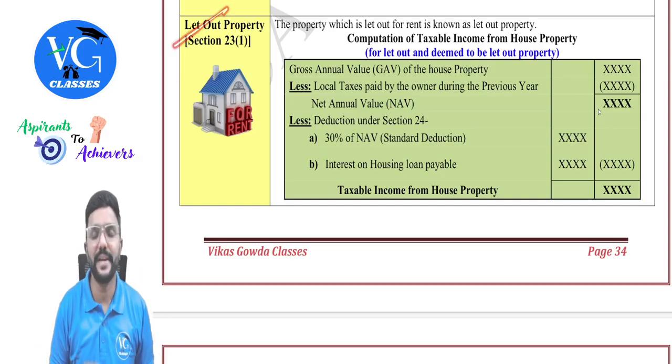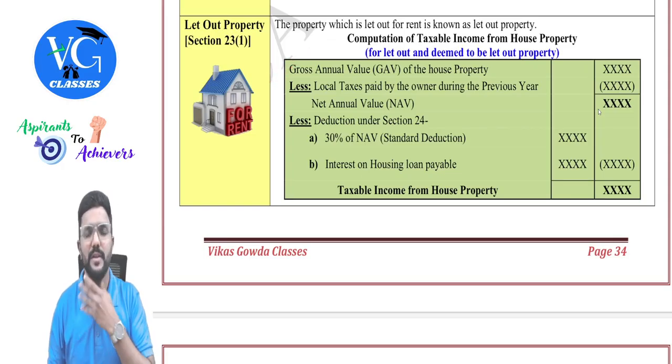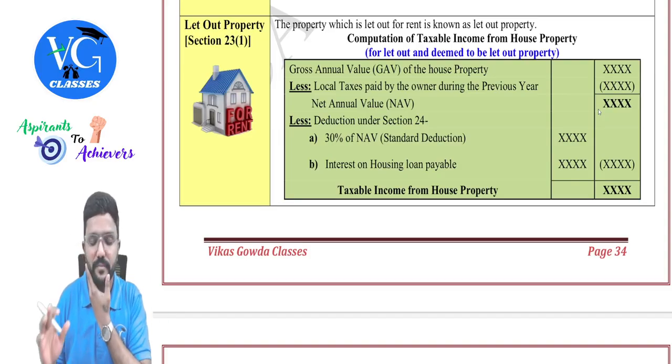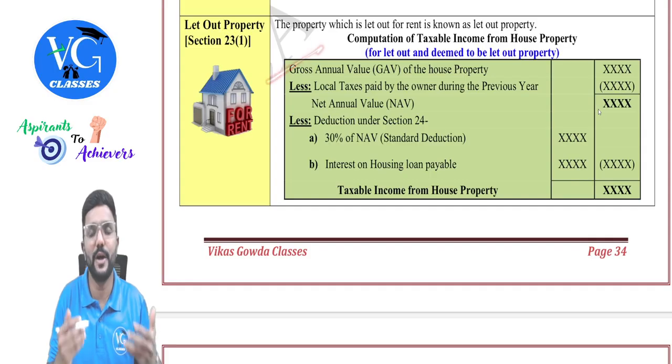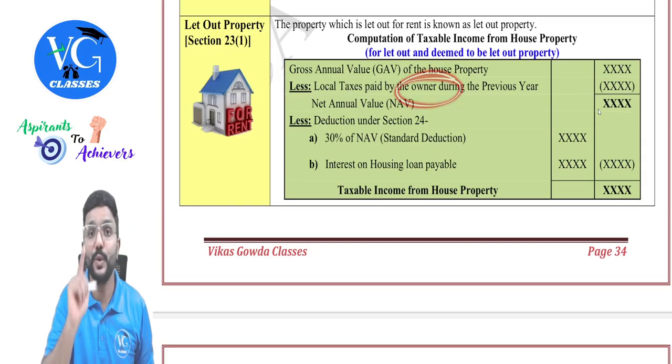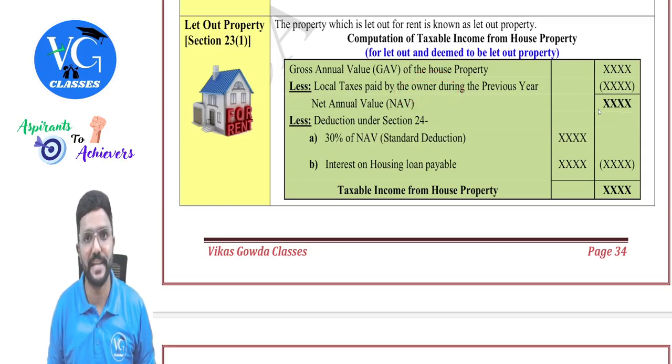So if it is a let out property, how to compute the income? It will start with gross annual value, guys. The format is actually the same for both let out property and deemed to be let out property. First we need to derive gross annual value. How to calculate it? I will explain after this. So the gross annual value of a property we need to take. And from that, local taxes or property tax or municipal tax paid by the owner during the previous year should be deducted, guys. Clear?